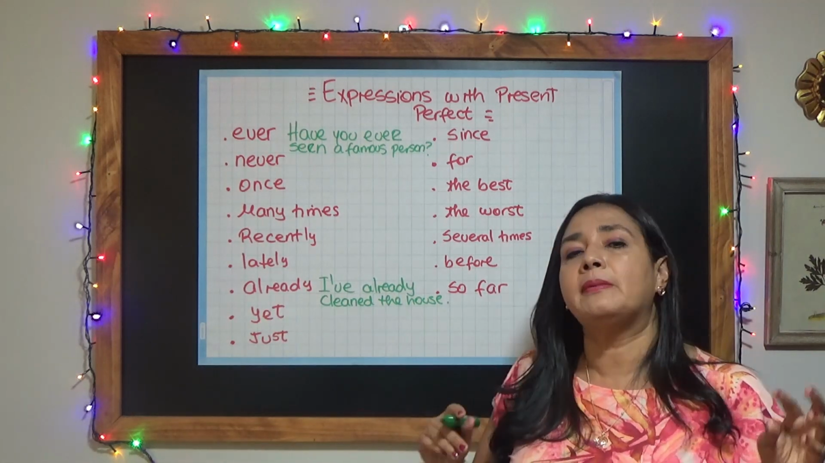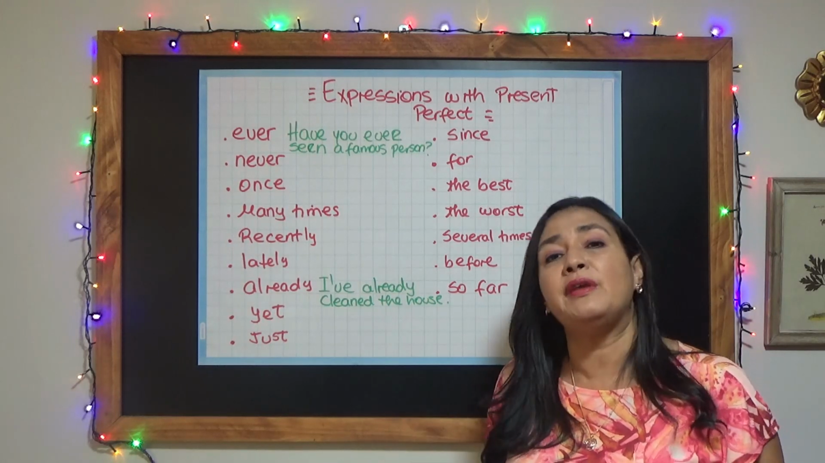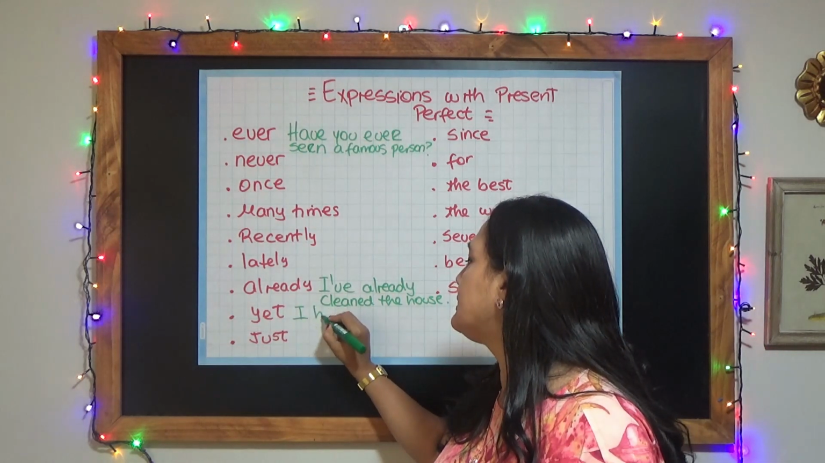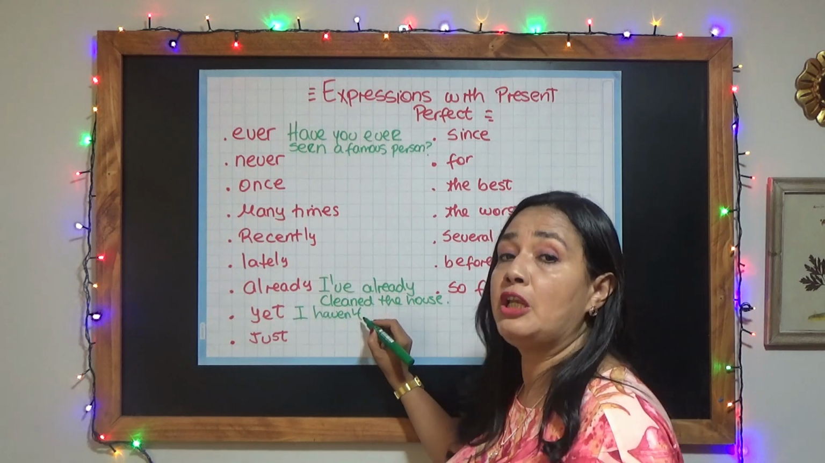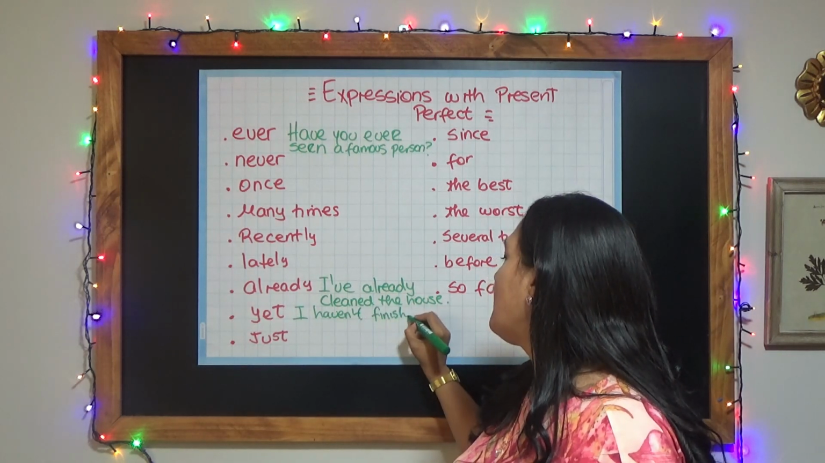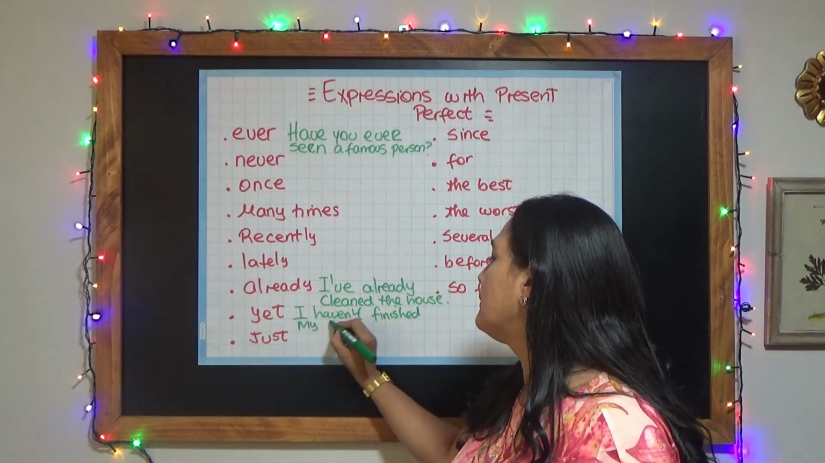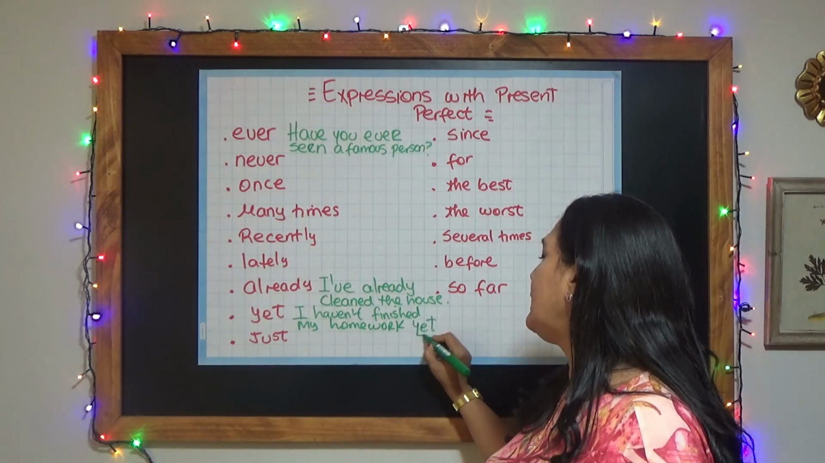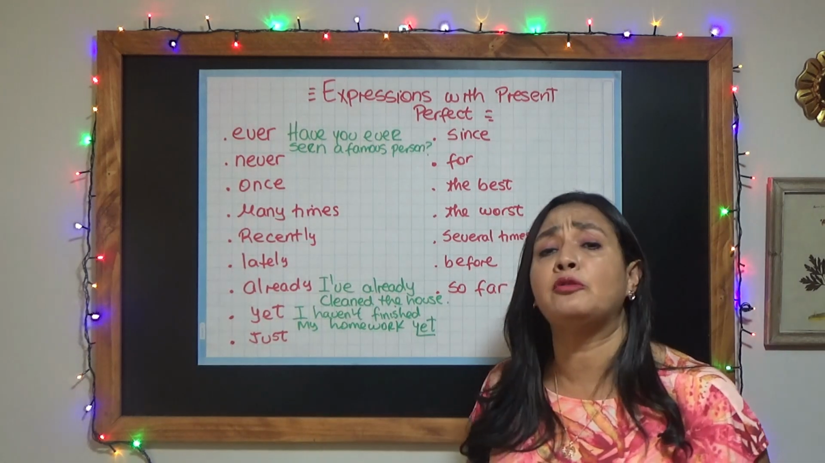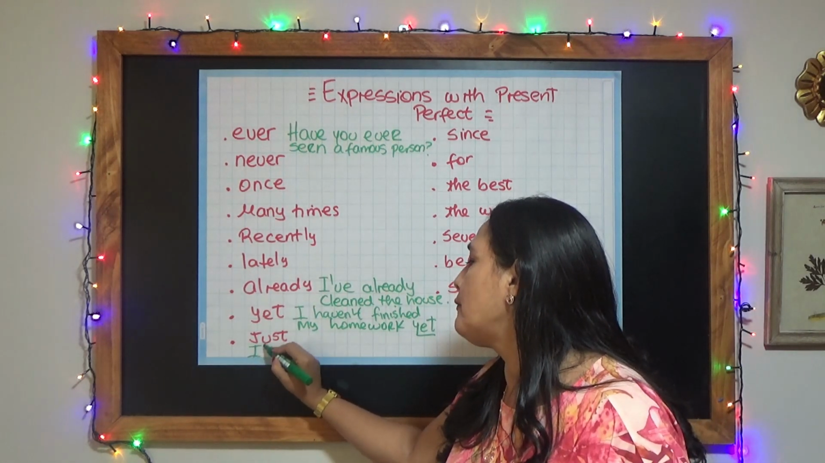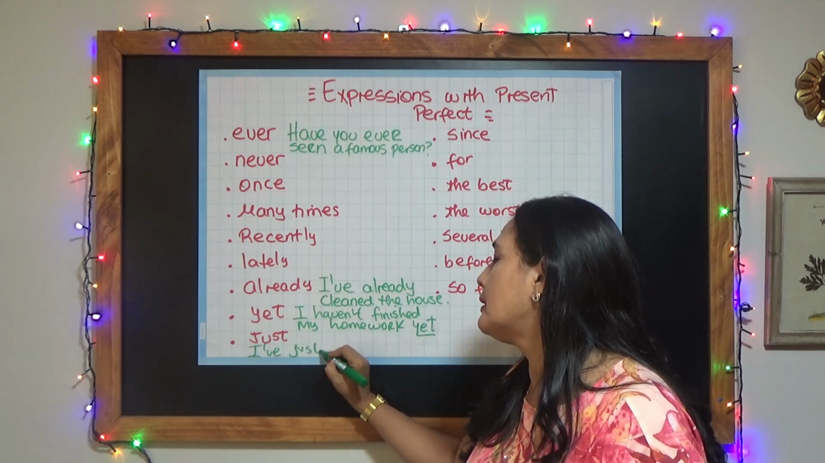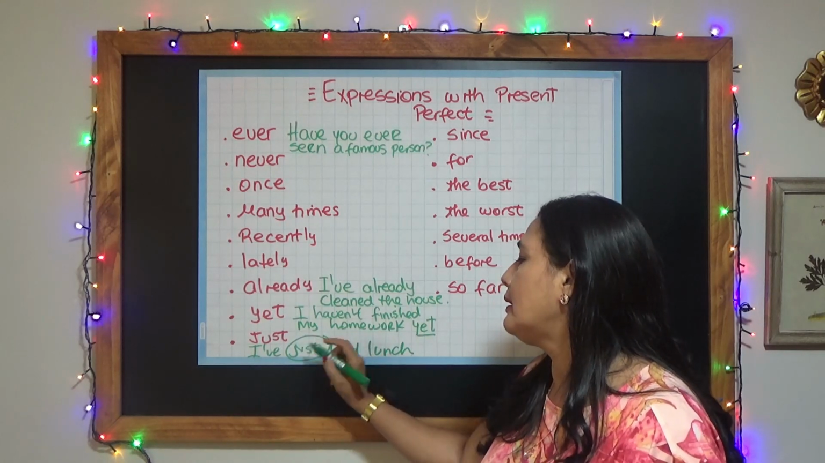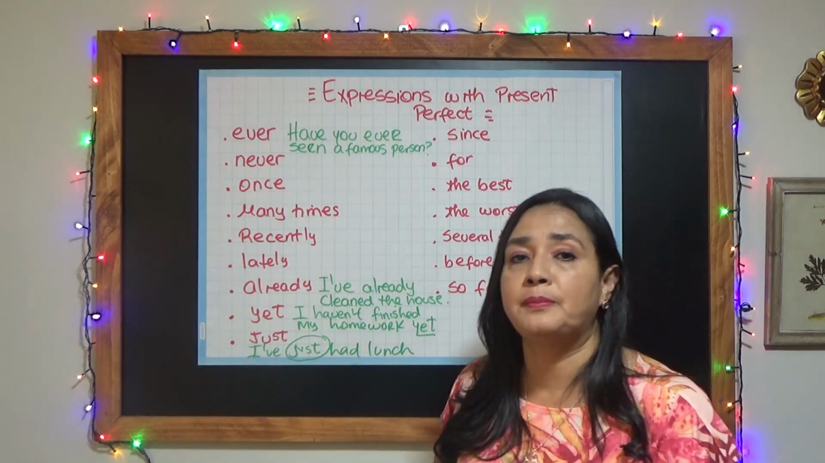Yet. We talked about yet and we use yet for negative and interrogative sentences. So I can say, I haven't finished my homework yet. Normally at the end of the sentence. And if I'm talking about just, I've just had lunch. So when we talk about just, it is in the middle of have and the past participle.